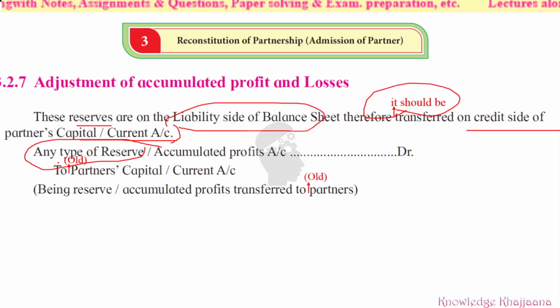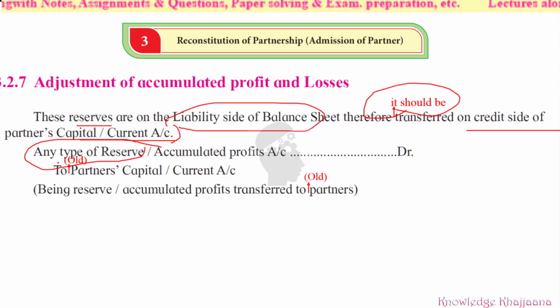Now, what is for the accumulated loss? What is meant by accumulated loss? See, accumulated loss is the loss sustained by the old partners before admitting the new partner. Whatever loss they have suffered, that loss has been accumulated, collected, generated. And what should be done with that loss before admitting the new partner? It is undistributed loss, and it is generally shown on the asset side of the balance sheet.